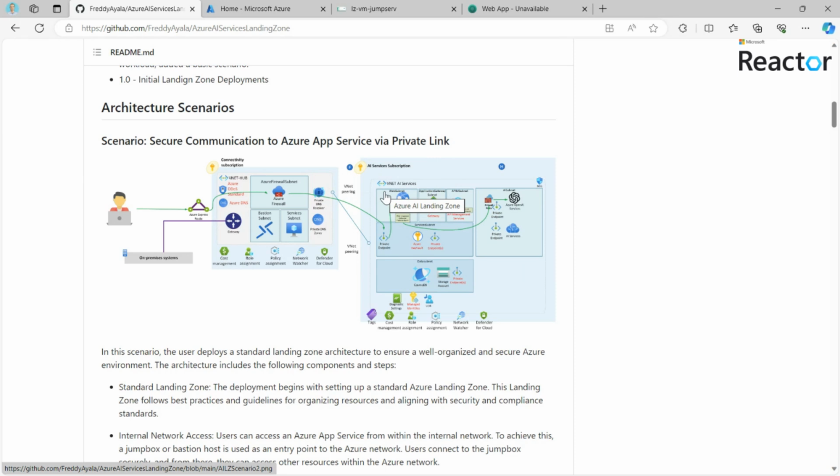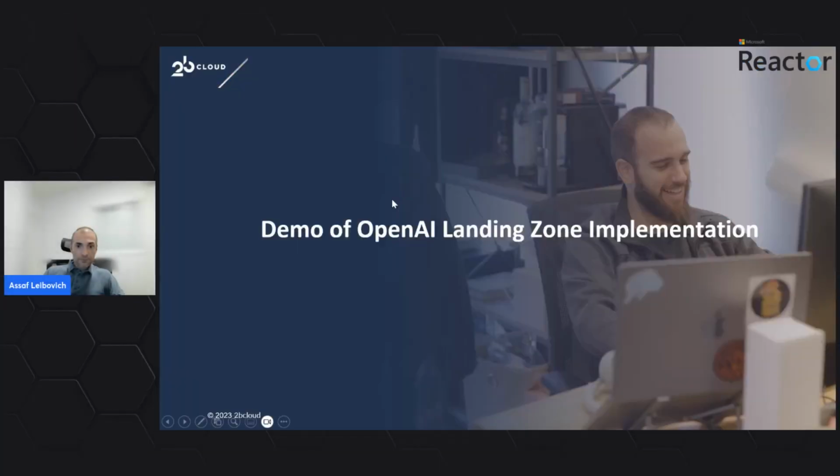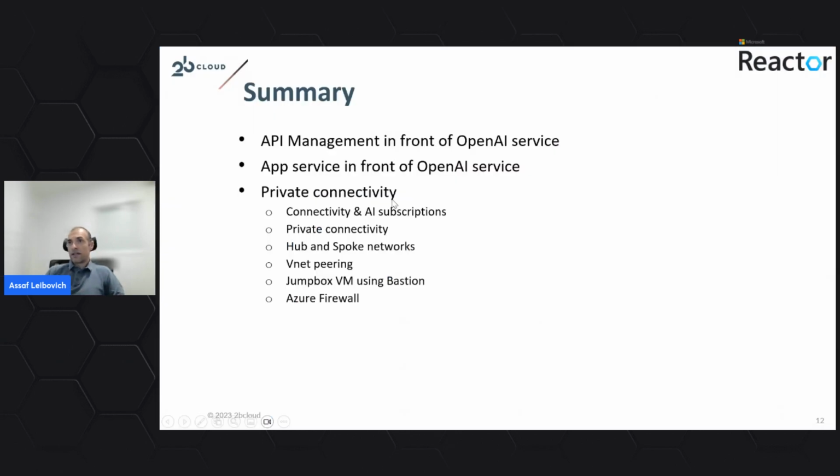It might take a few minutes, but eventually the environment will be up and running, pretty much well configured. Everything is closed and encapsulated, and pretty much ready for additional usage and implementation. So this was the demo. Let's go back to our presentation and summarize the content that we just saw.